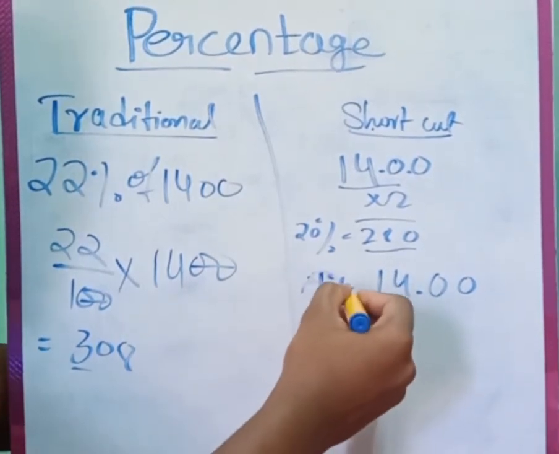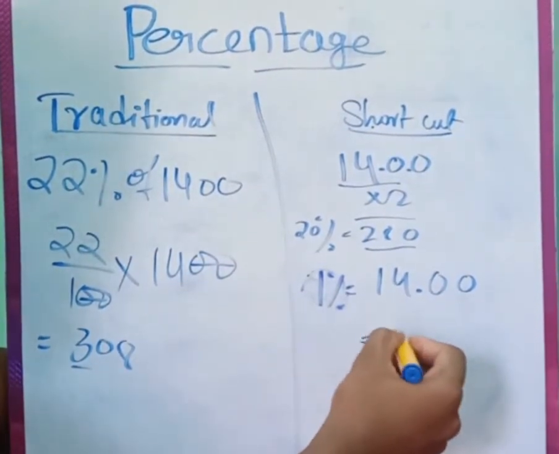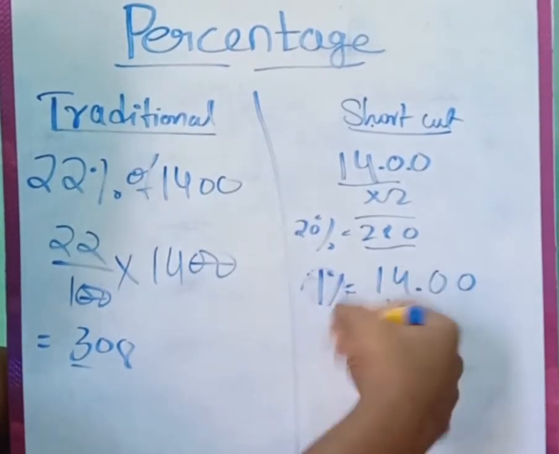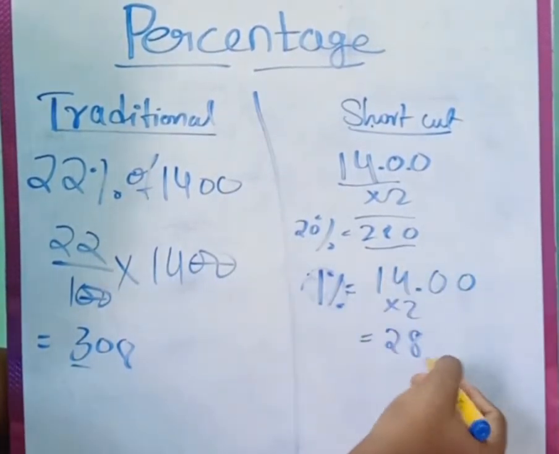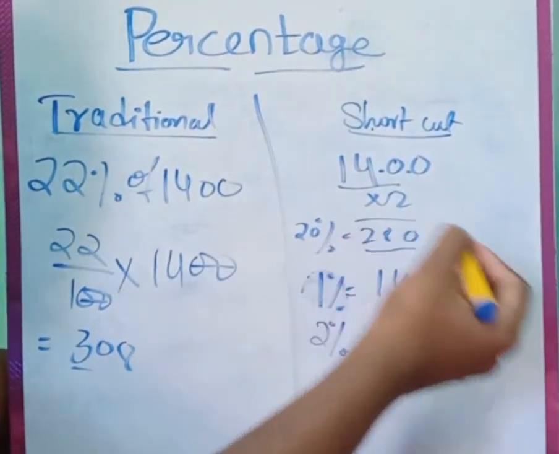So 1% is 14. What is 2%? 2% is 28, right? Into 2. If 1% is 14, obviously 2% will be 28. So 2% is 28, 20% is 280.